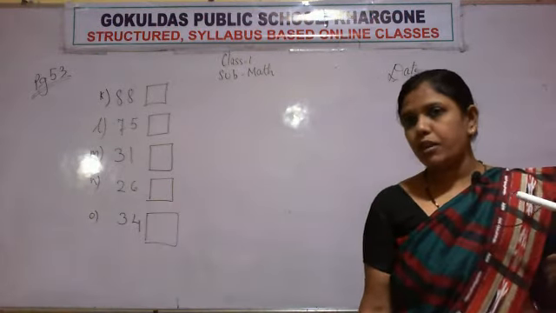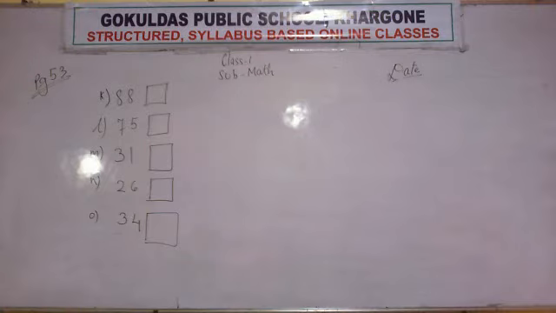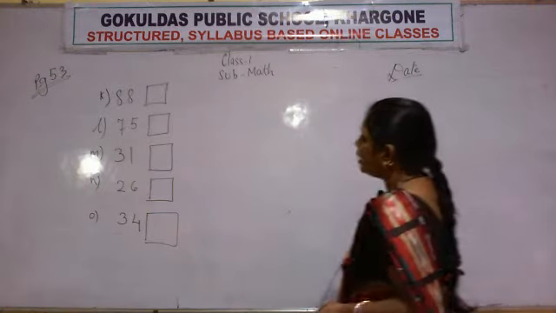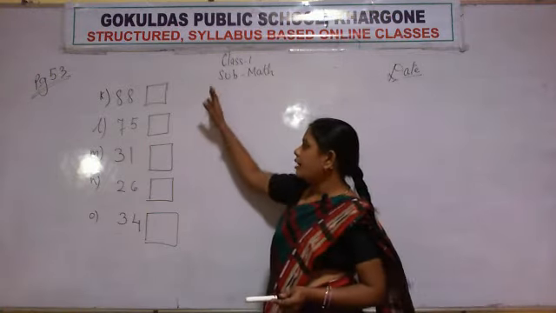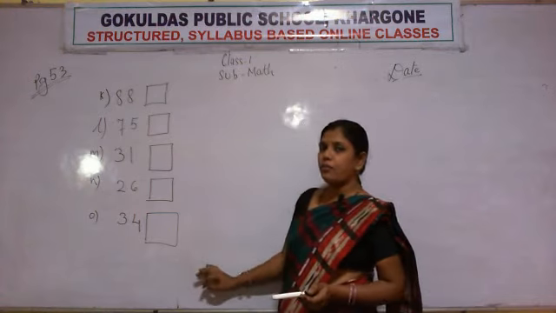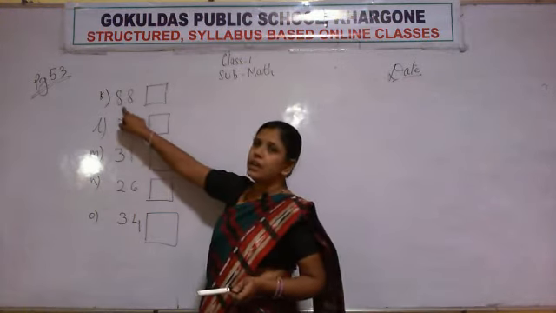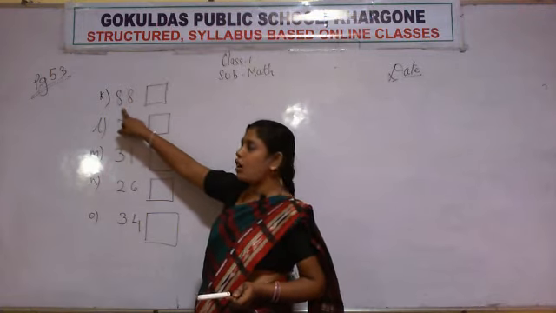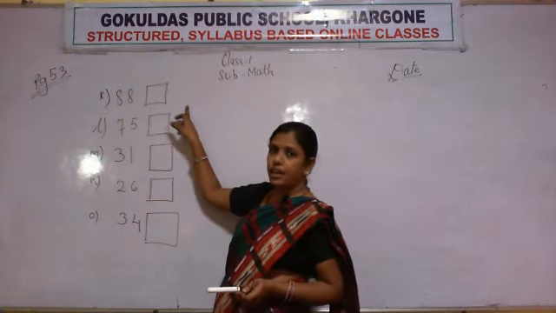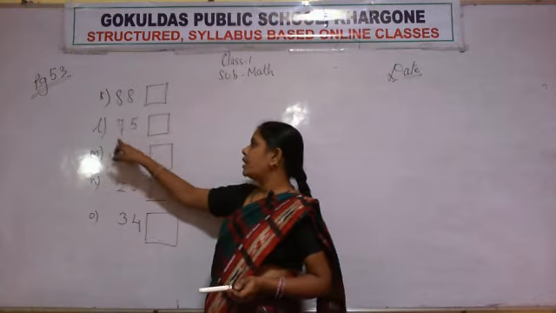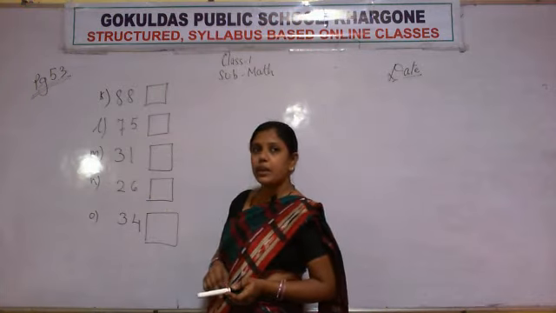5 questions I have given you. I will read the numbers for you once again and you write the answer. Okay, you write the after number of these given numbers. So what is the number given here? 88. So now write the number that comes after 88. Now the next number is 75.